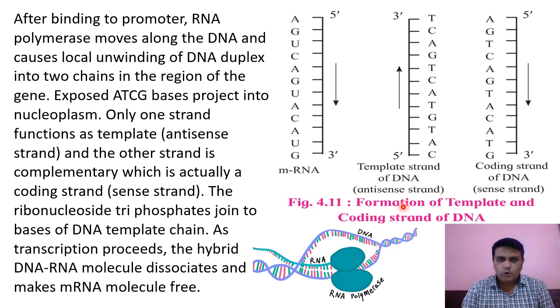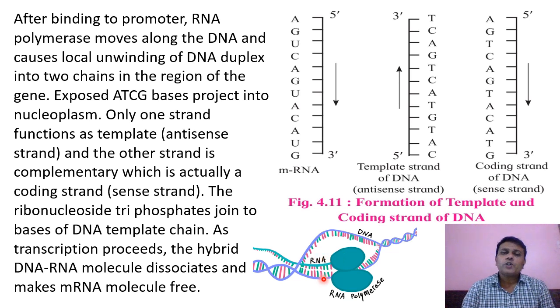So these ribonucleoside triphosphates present in the nucleoplasm come in contact with these nitrogen bases and get joined. And as the process of transcription proceeds, the messenger RNA gets separated from the DNA strand.